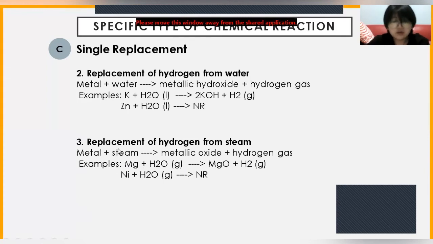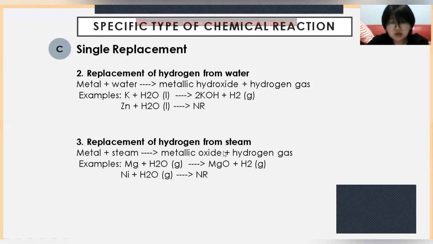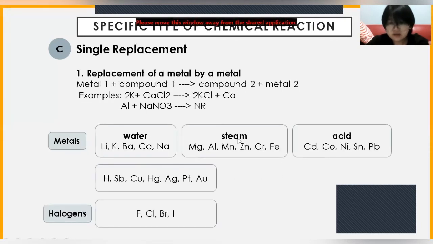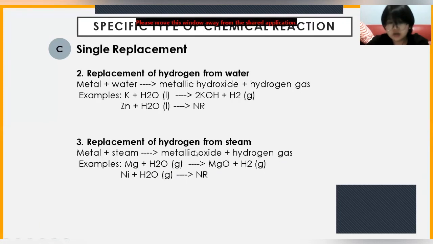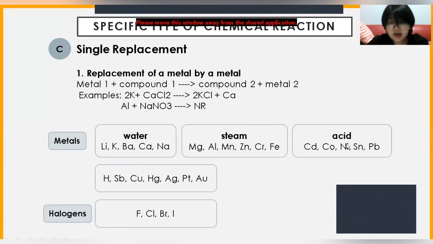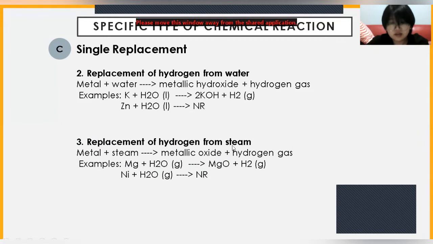Now the third, we have replacement of hydrogen from steam. So metal plus steam yields metallic oxide plus hydrogen gas. So for example, we have Mg plus H2O in gas form yields MgO plus H2 in gas form. See Mg here, so it works. Well, Ni plus H2O gas has no reaction. That is because Ni is in the acid group and not steam.